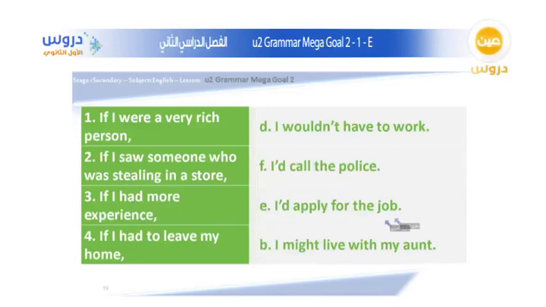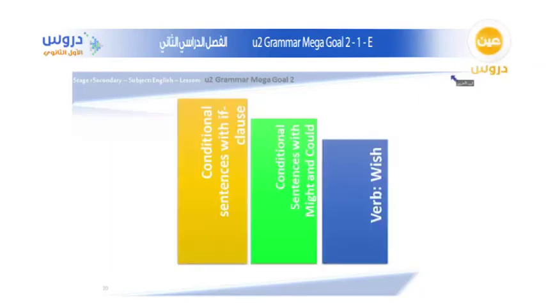So now we reach the summary of our lesson. We talked about conditional sentences with if clauses and conditional sentences with might and could, and also we talked about the verb wish, what it means and when we can use it.